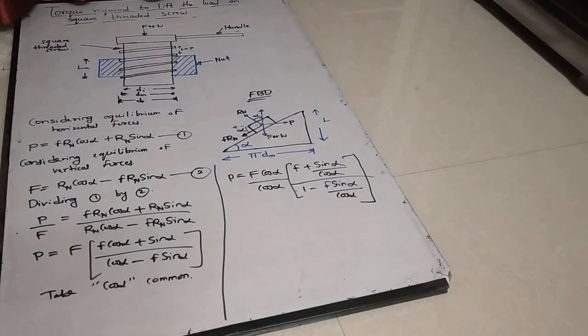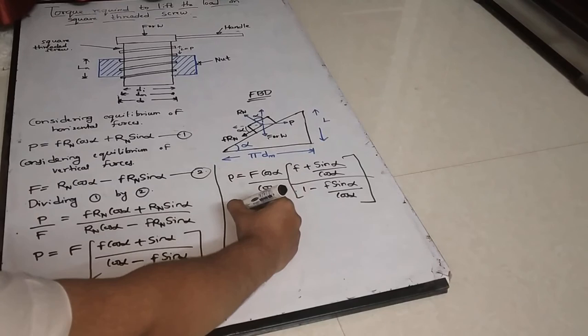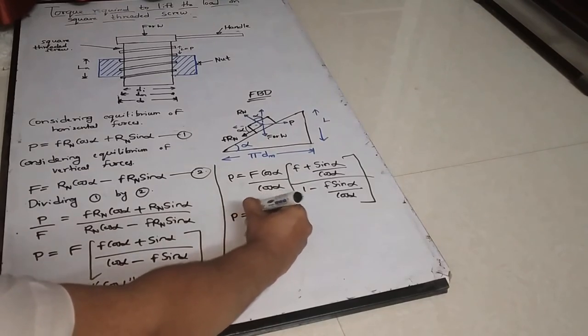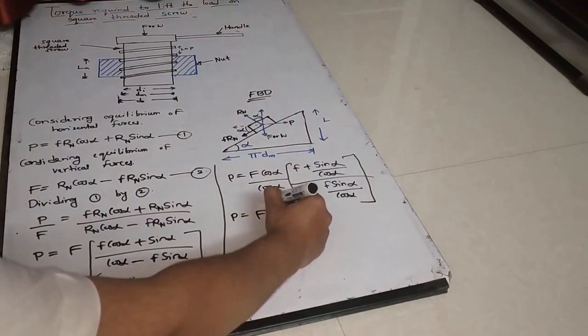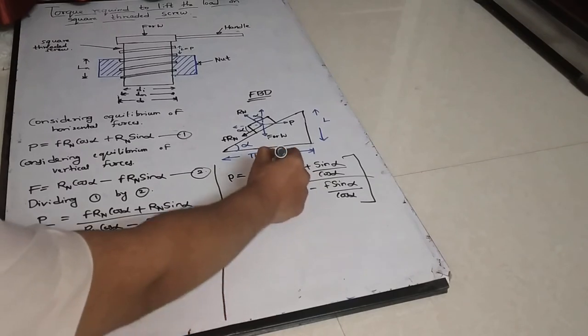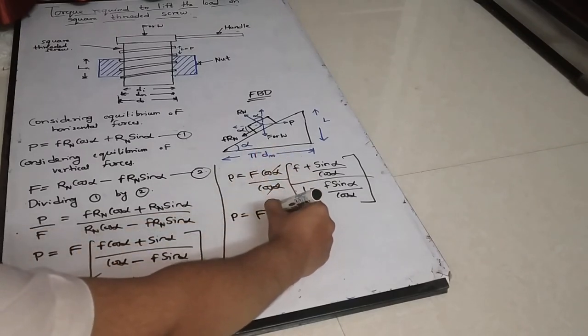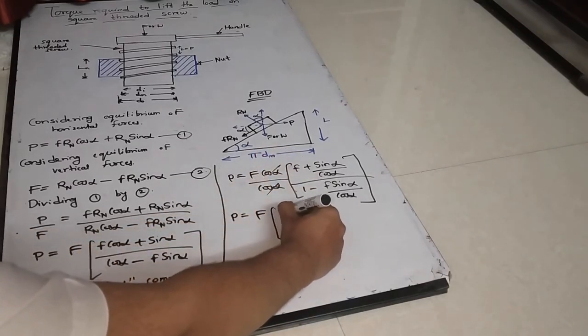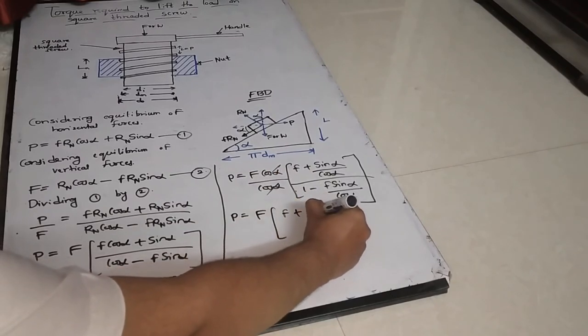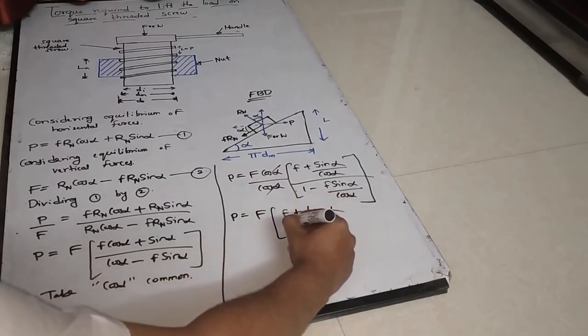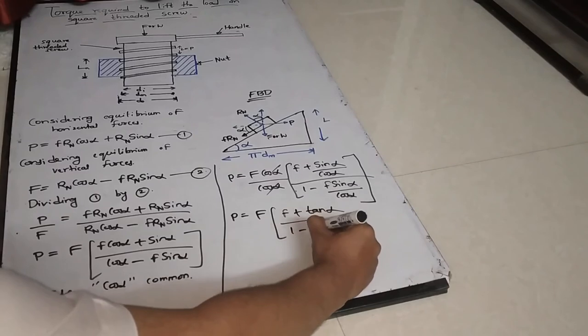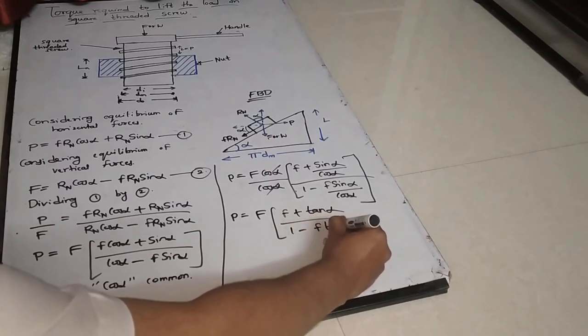Further, if I simplify, cos will get cancelled, so P is equal to F into f plus tan alpha divided by 1 minus small f tan alpha.